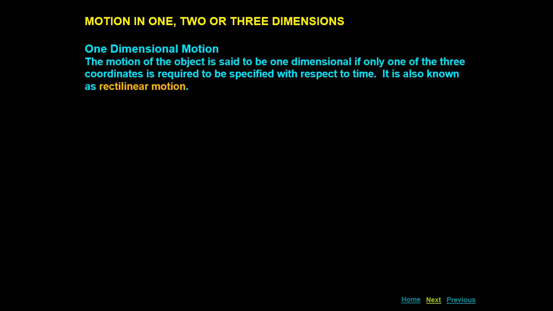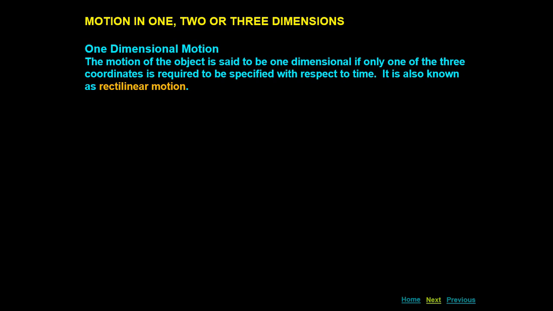Hello students, let us discuss now the motion in 1, 2 and 3 dimensions. One dimensional motion is what? Here the motion of the object is said to be one dimensional if any one of the three coordinates is required to be specified with respect to time. It is also known as rectilinear motion.